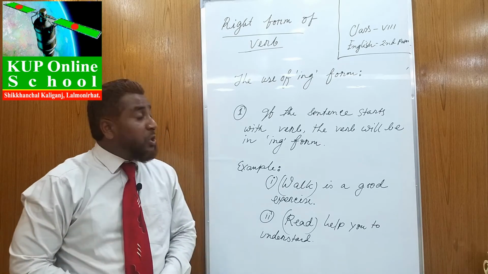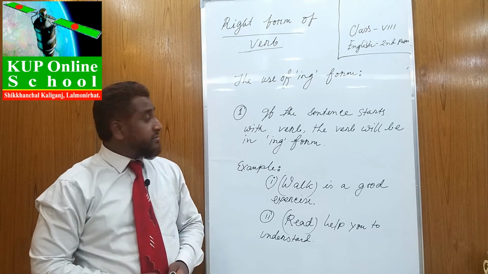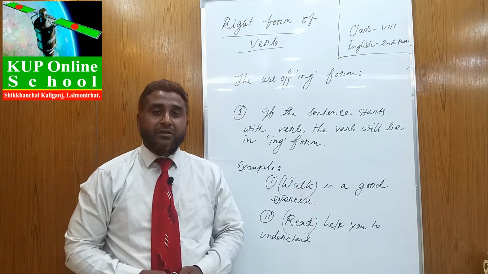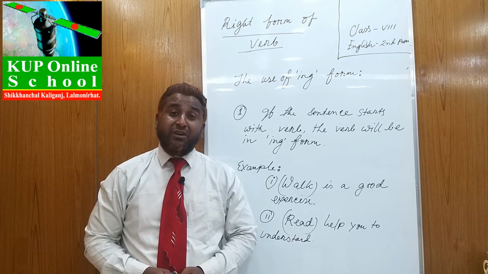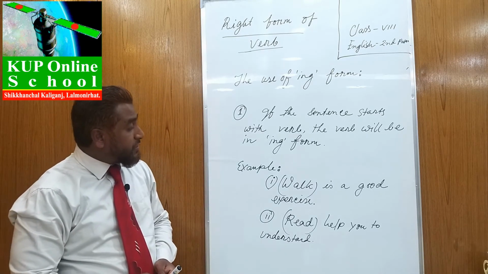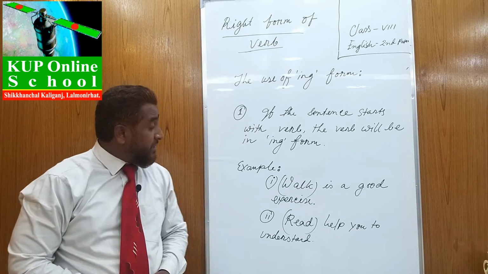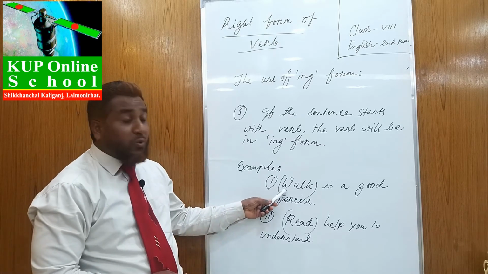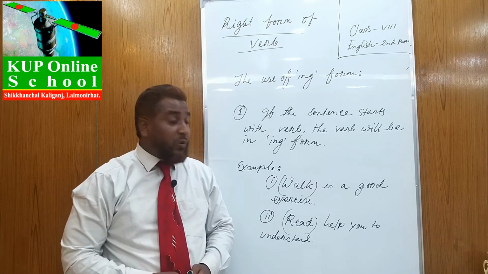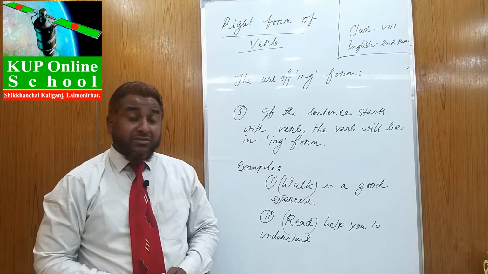Okay, dear learners, look at the board. If the sentence starts with a verb, the verb will be in ing form. Dear learners, if any sentence starts with a verb, here we can mention some examples. Work is a good exercise. Here, this sentence starts with work. So, here we will use working. Walking is a good exercise. It is a very regular and very familiar sentence.